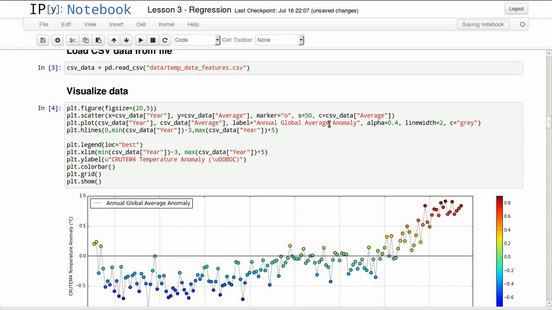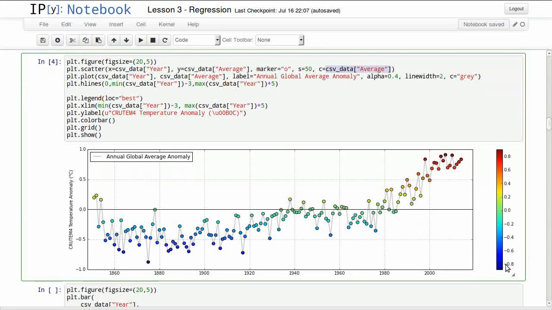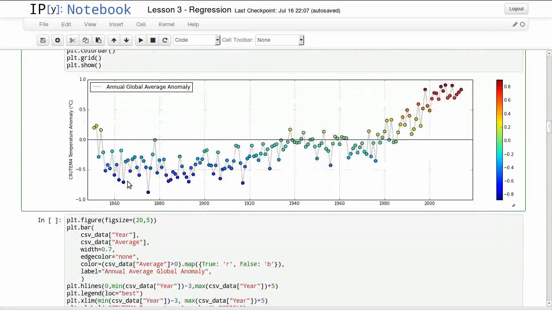I'm using the average as the color, so you can see a color bar in here that shows which color represents positive and negative numbers. We can see kind of a trend in here, but we will be studying this a little further.